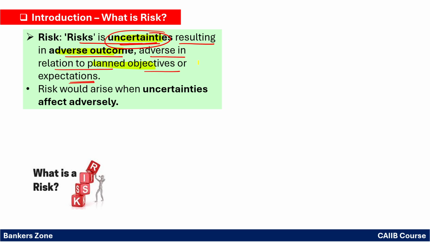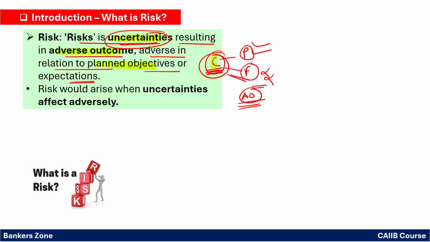What do you mean by it? For example, say if you are preparing for the CAIIB examination, right, and there is a chance that you may pass the examination or you may fail the examination. So what is your objective? You are preparing for passing the CAIIB examination. If you pass, it is good. If you are not able to pass, if you failed in the examination, that means it is the adverse outcome, that is negative output, right, with your planned objective. What is planned objective? To pass the CAIIB. Means what? The negative output is nothing but the uncertainty associated with the planned objective is nothing but the risk.